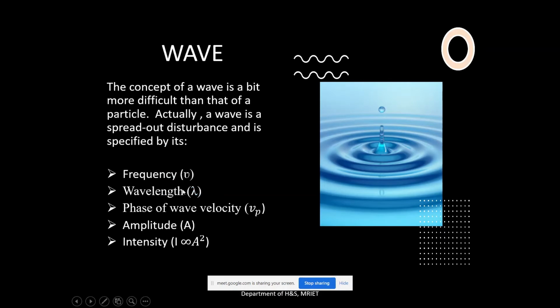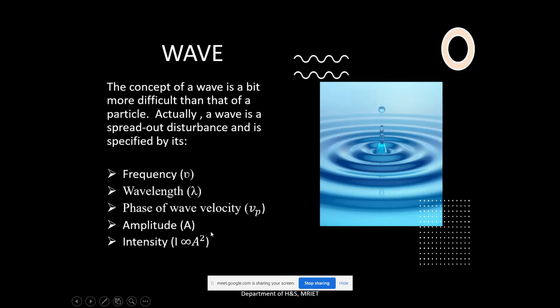Okay, and c, it is specified by means of nu, meaning a wave is specified by frequency and wavelength. Of course, what is the third property of the particle? The particle possesses velocity, isn't it? Here the wave also possesses velocity, but it is called the wave velocity, or phase wave velocity, denoted by v suffix p. Velocity is denoted by v. Velocity of the phase wave is denoted by vp.